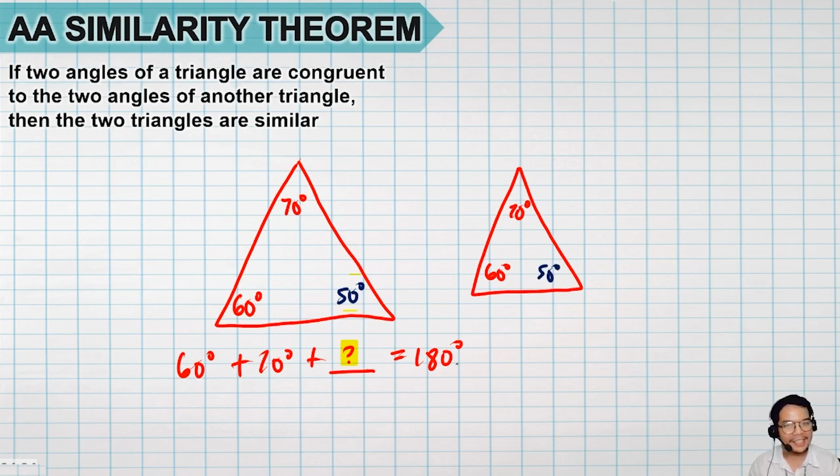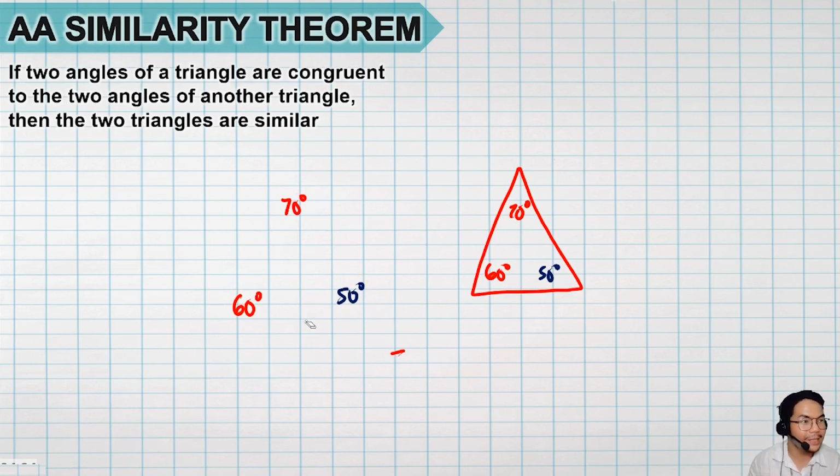And as you can see, eventually it becomes AAA similarity postulate. Yan. So hindi mo naman pwedeng sabihin, 60 degrees na lang tong pangalawa para hindi sila congruent. Hindi pwede 'yon. Dapat ang sum nila 180 kasi triangle to eh. So 50 degrees din yan. Eventually, the third angle will also be congruent. Yun lang yung ipinararating sa atin nung AA similarity theorem. Kaya nga sabi niya, hindi mo kailangan makita na yung tatlong angle congruent or tatlong pairs of corresponding angle congruent. Okay na yung dalawa lang. Pwede mo nang sabihin na similar sila.